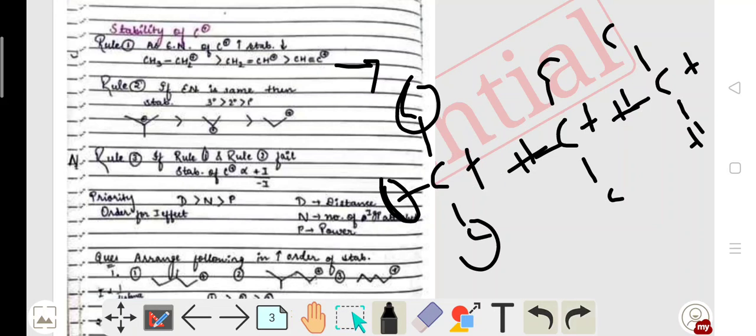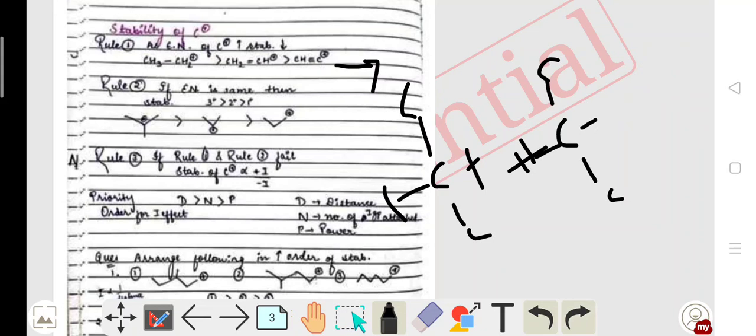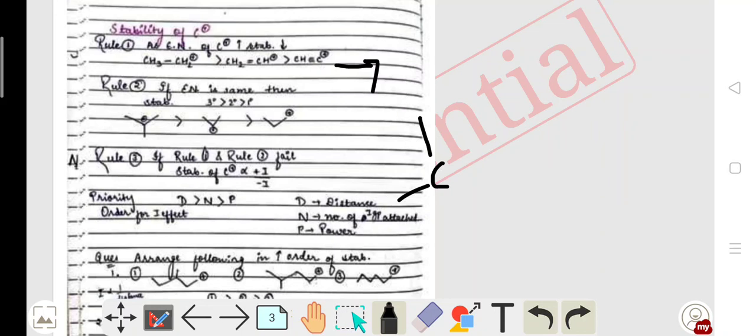Here is also a question in skeletal form. First, you have to identify which of the following is 3 degree and which is 1 degree. Then you may assign the ascending or descending order. Here there is CH3, 3 degree, meaning 3 carbons are attached to this central carbocation, so it is 3 degree. Here is 2 degree, here is 1 degree, so the order of stability is 3, 2 and 1. Then comes rule 3.